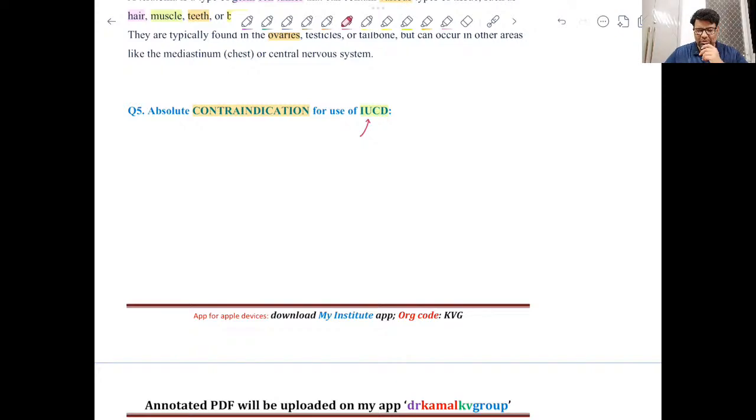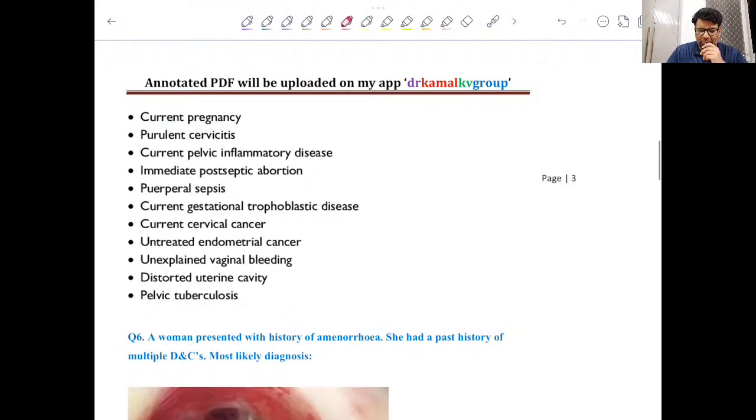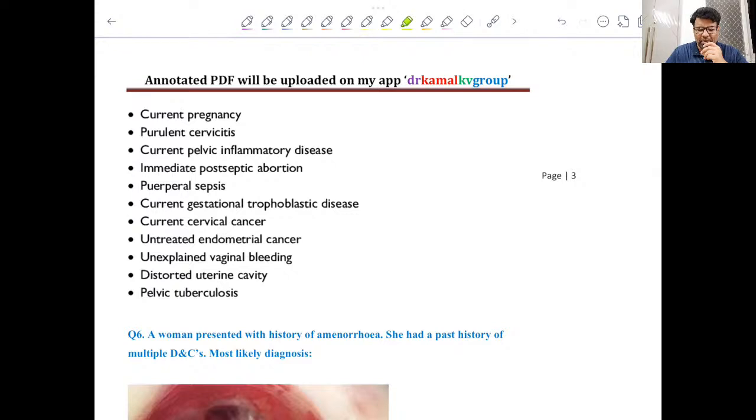Again, the list is very long and it is up to you how many conditions you can remember, but the option which was the actual answer in the examination was unexplained vaginal bleeding. So this was the answer in the question paper in the FMG exam.